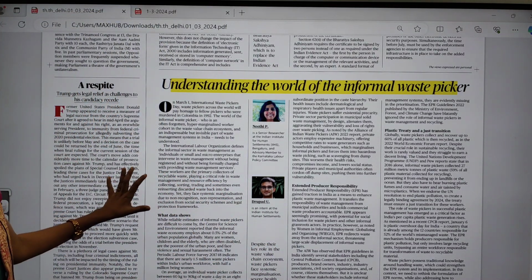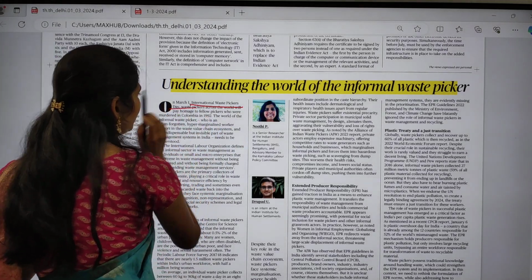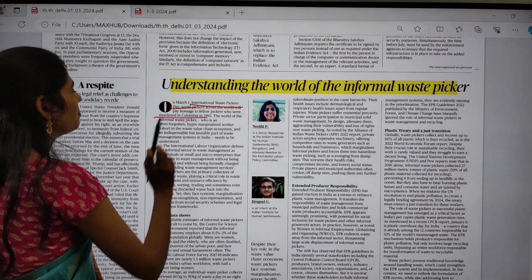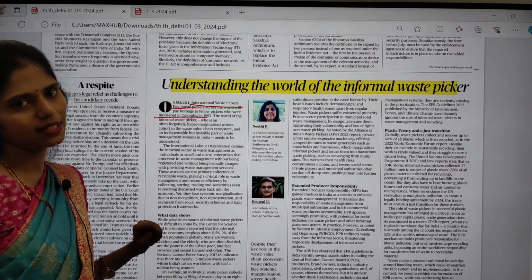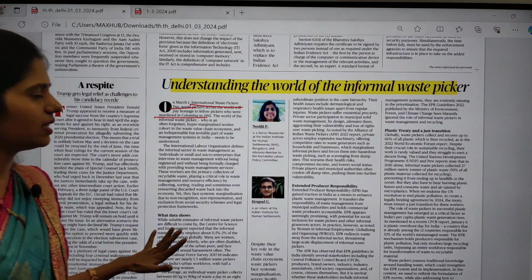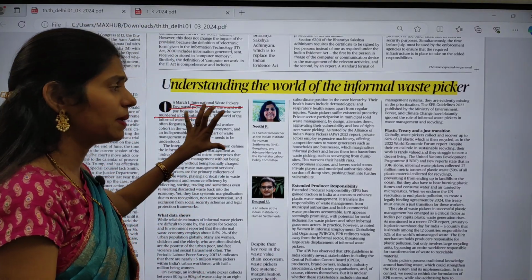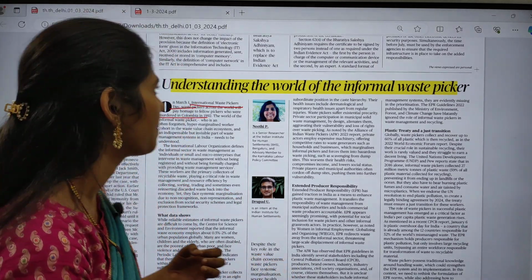Today is March 1st, so it is International Waste Pickers Day, and we pay homage to fellow pickers who were murdered in Colombia in 1992. This article is very important from the point of view of environment and ecology, because these people play a very important role in the recycling of waste.